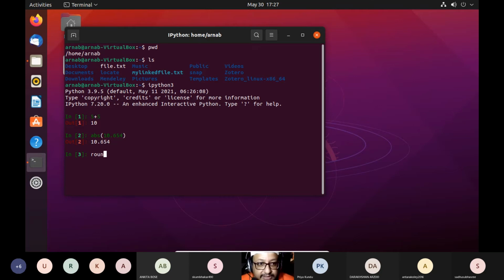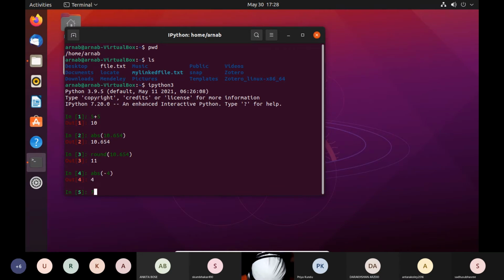Oh, sorry, this is round. You're rounding 10.654, getting 11. Now absolute value, negative values will become positive. So say absolute value of minus 4, it will become positive. You get the absolute value.